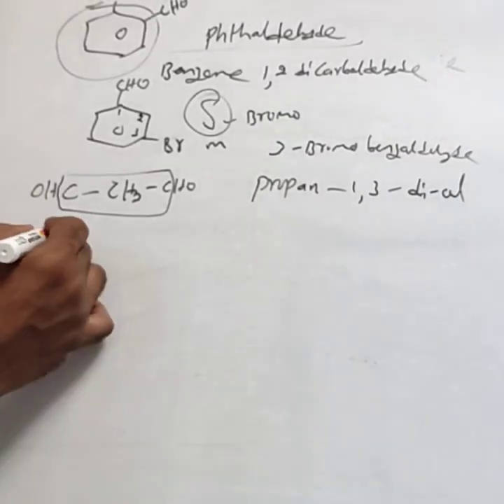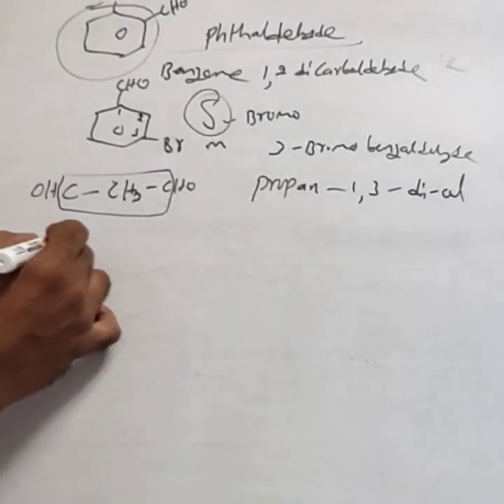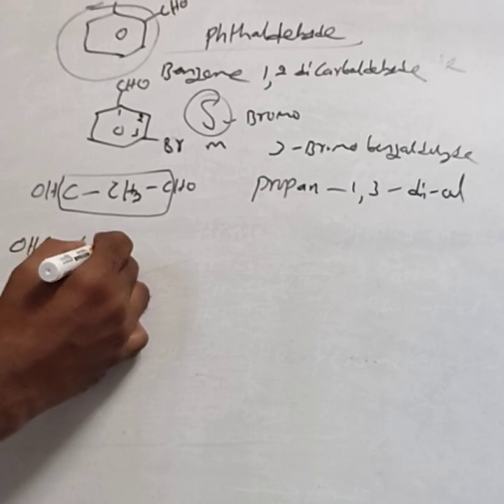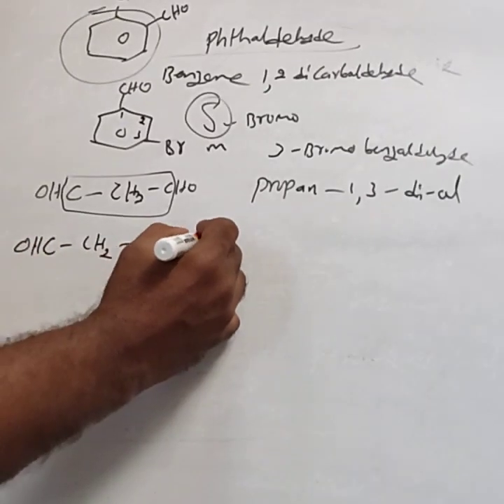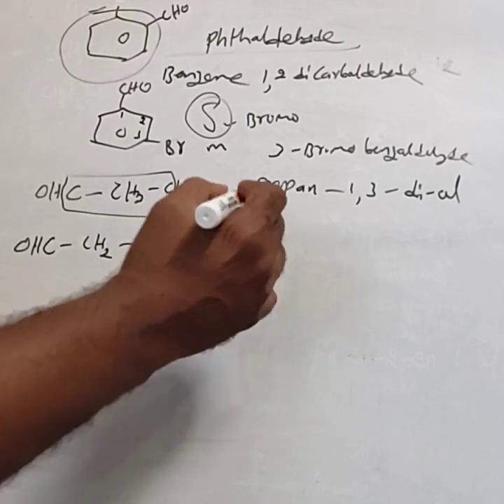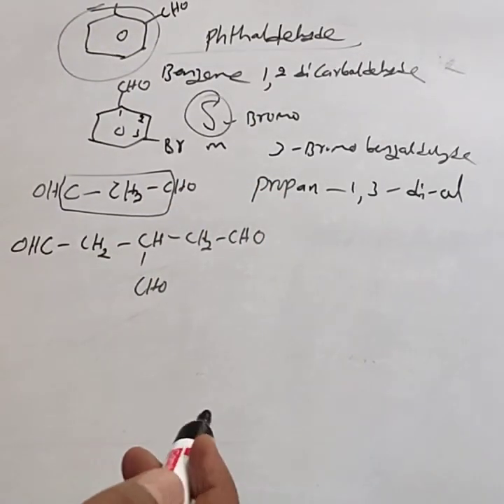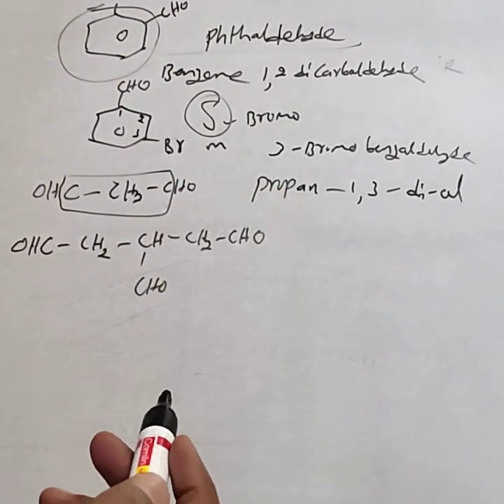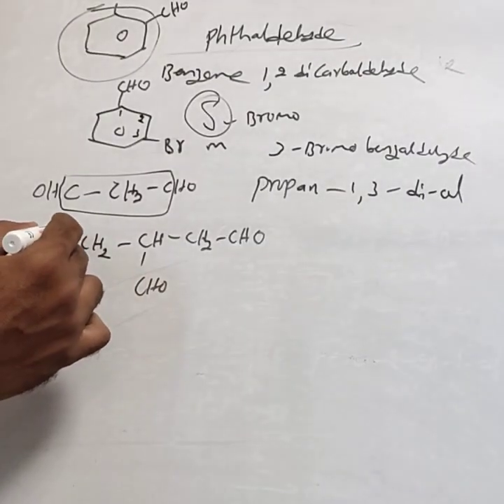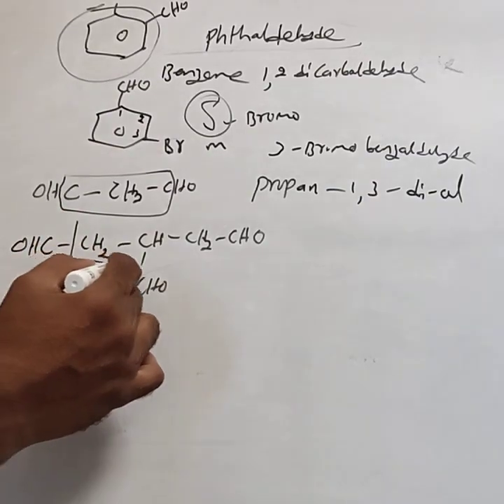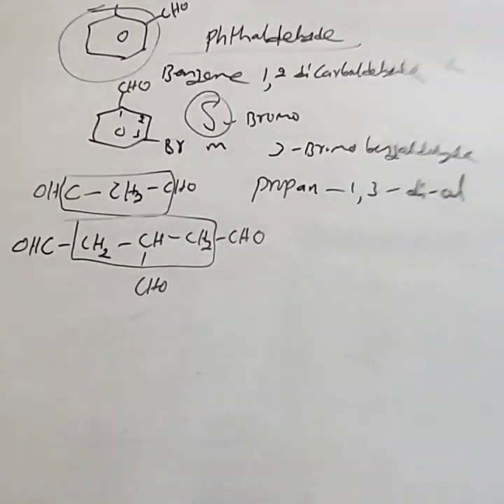Then one more example. CHO CH2 CH CHO CH2 CHO. Consider this one. There are three CHO groups, but of these three CHO groups, you have to consider only this one as a root word.